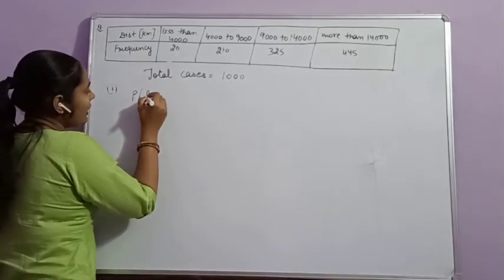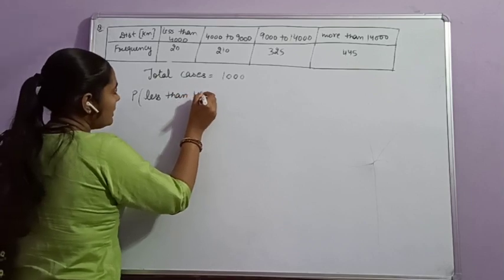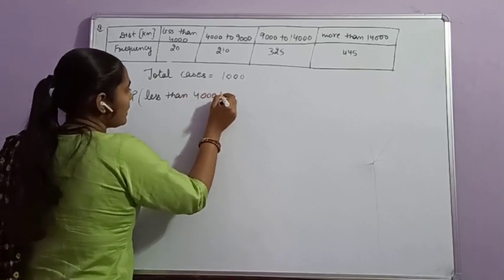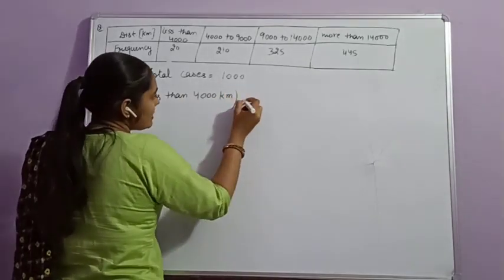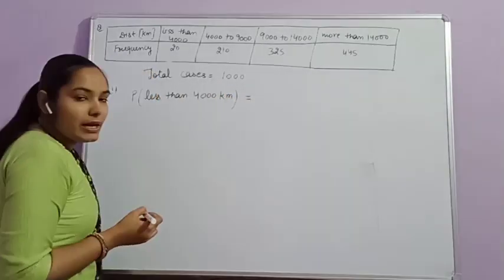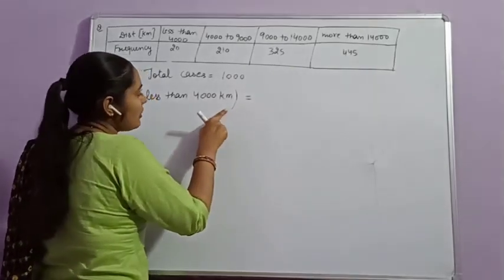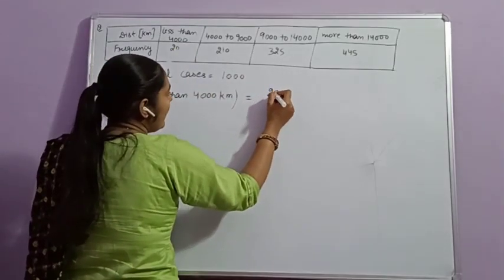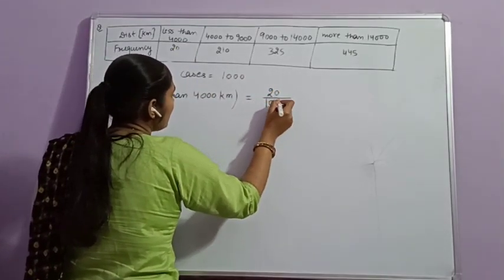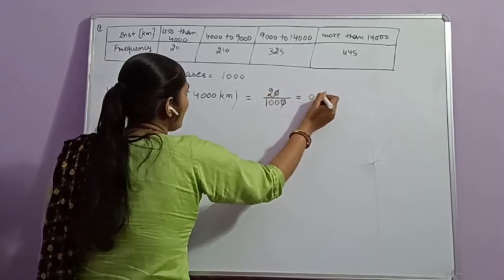The probability for less than 4000 km distance traveled is the number of trials in which the event happened, 20, divided by the total number of trials, 1000. The zero cancels out, giving 0.02.